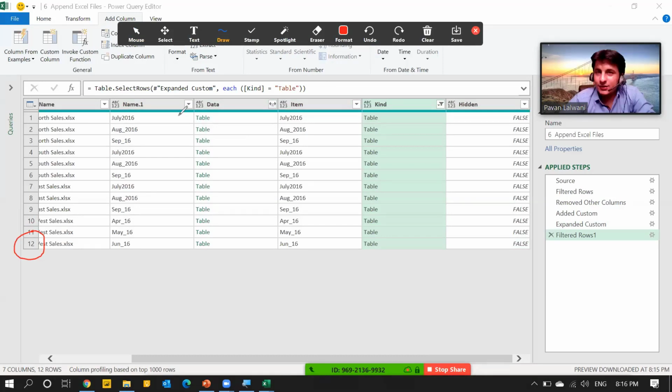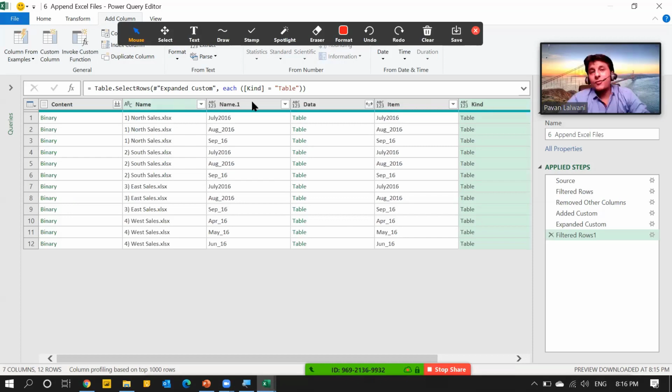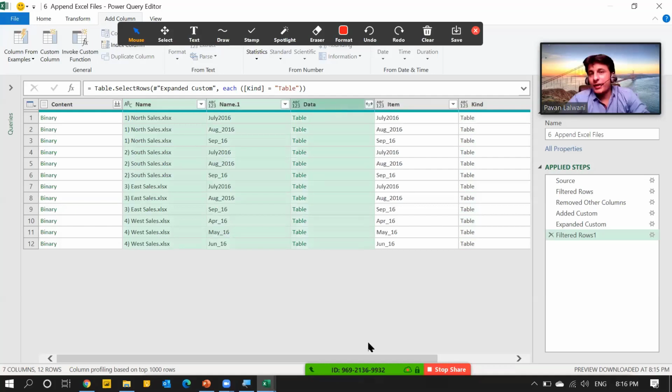Now, if you observe, out of all the columns, there are 3 important columns which should be kept: file name, table name, and actual data. File name, table name, and actual data. Why am I keeping my cursor on actual data? Because you see something is hidden in this column.